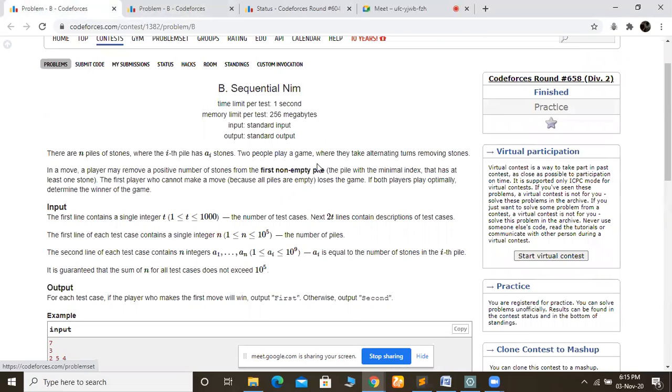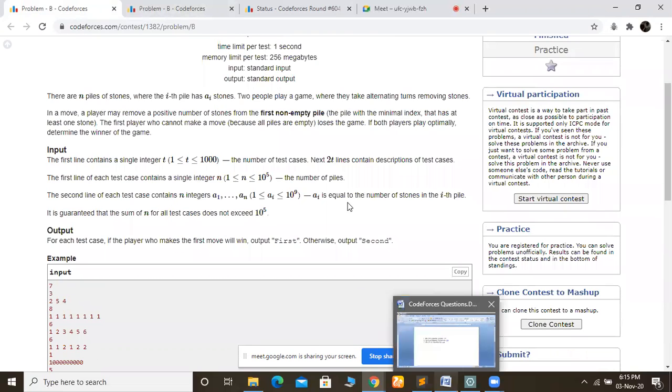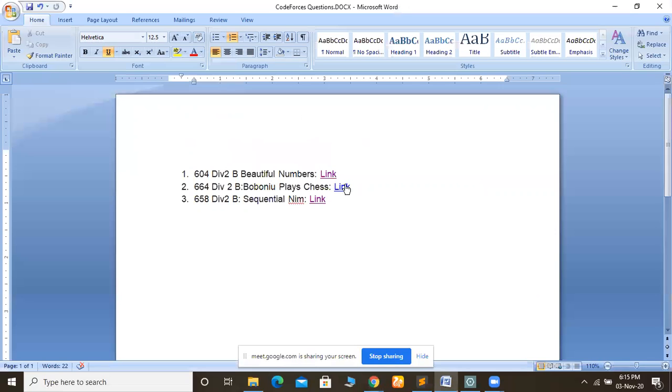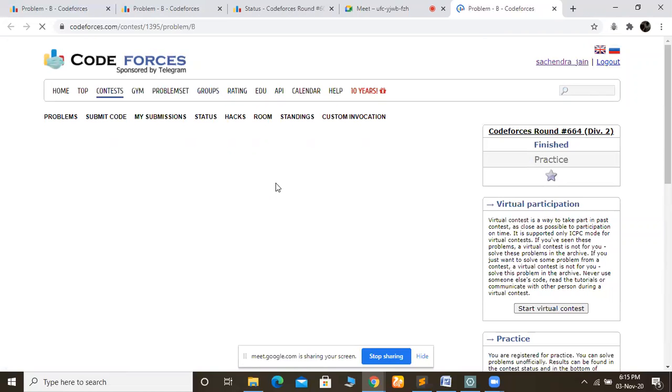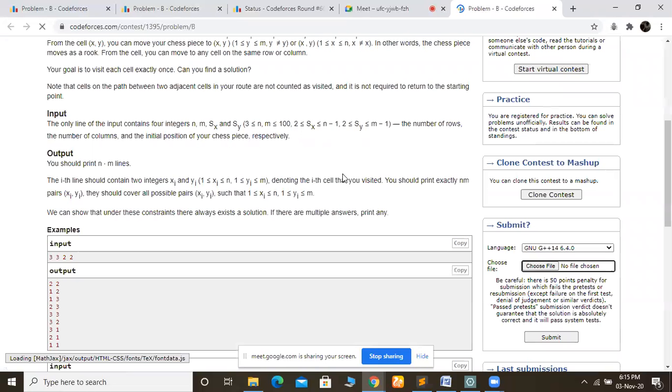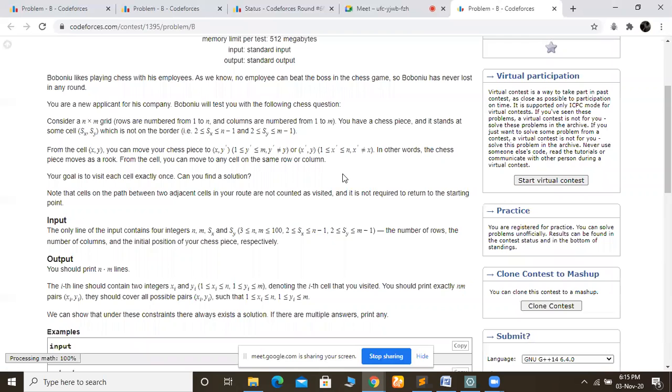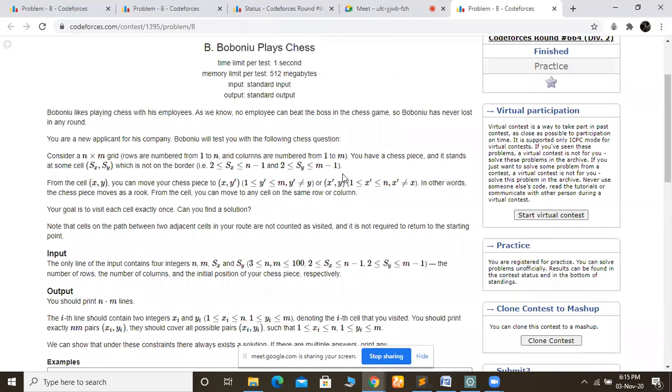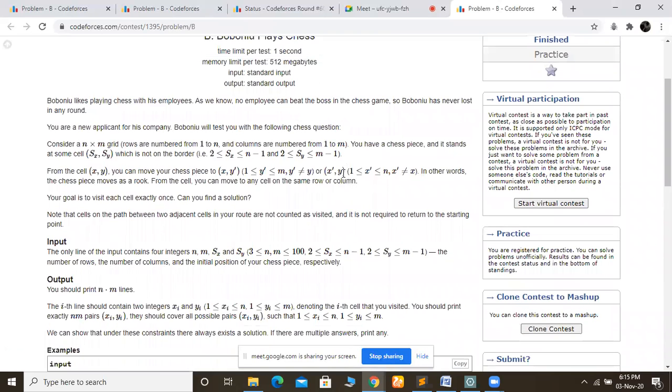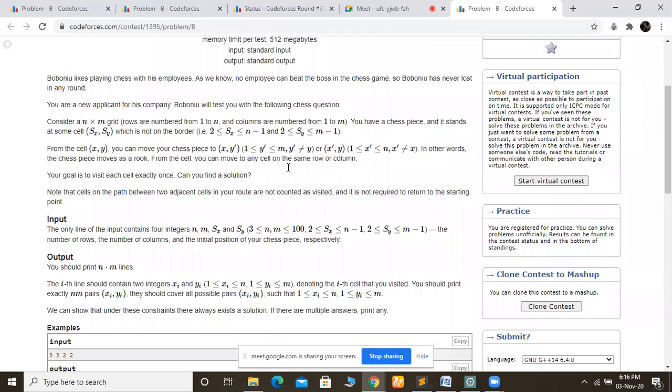Wait a second, before this we will see another question, that is when you play chess. I have taken this question simpler than the previous one, so this will be more clear to you. I am giving you just a glimpse of CodeForces, of how many types of questions they ask you. It is like a pattern printing question. So what is the question?